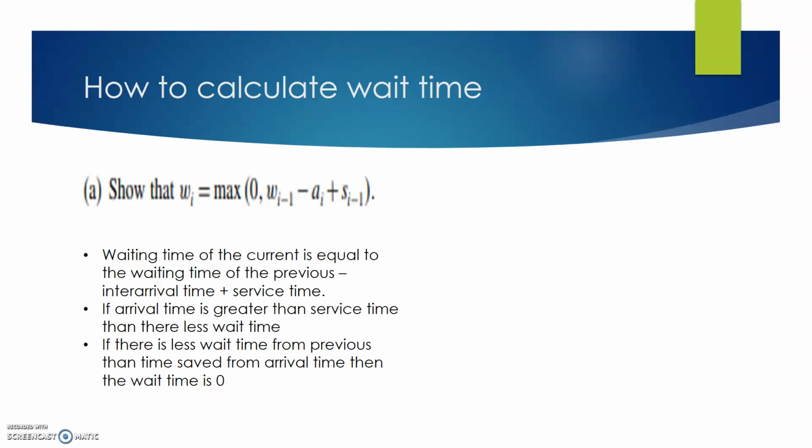On the other hand, if there is less wait time from the previous, then the time saved from the arrival time, then the wait time would be 0. So you're just basically talking about kind of a ratio between the arrival time between customers, the service time, and the person doing the customer service, and then the impact on the wait time in the queue.